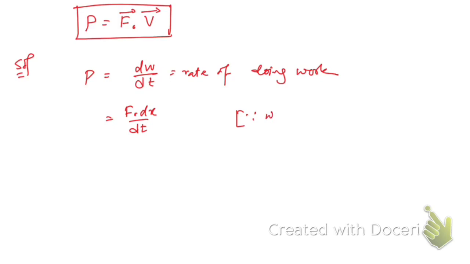Since work done is equal to force into displacement. Okay, so dW means small amount of work done when a body is displaced by very small distance, that is dx, when F force is applied, right? So that is the work done dW. So this is force into displacement.